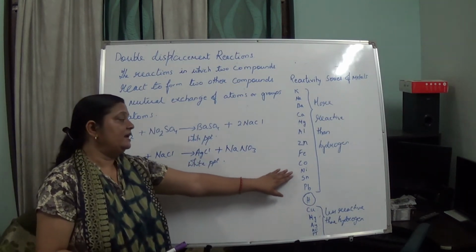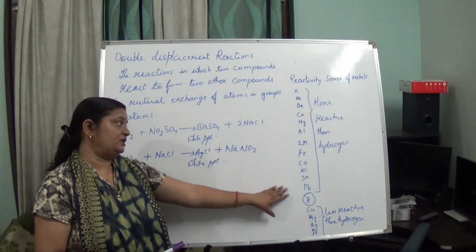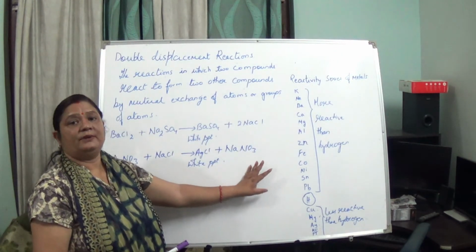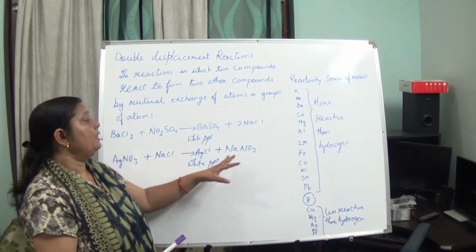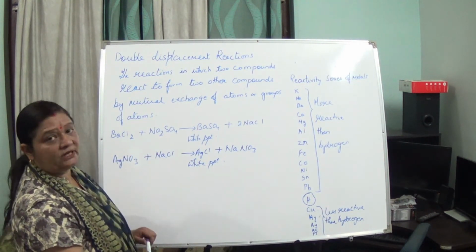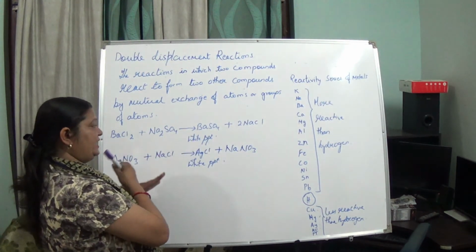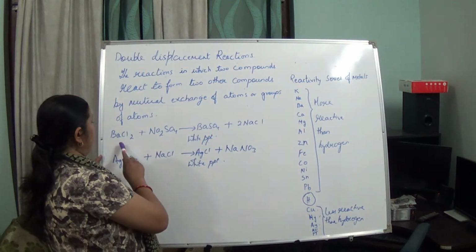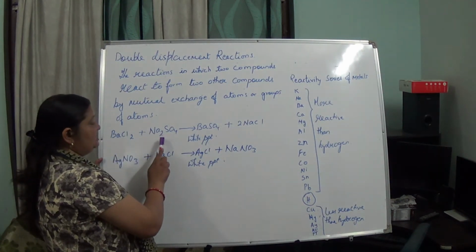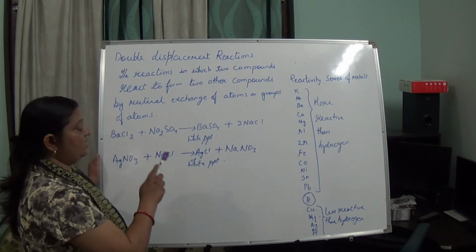We have seen that the more reactive element displaces the less reactive element from the solution, isn't it? And if it is less reactive, it will not be able to displace, isn't it? But here it is not the case. Here both the compounds which are present exchange. Like here you can see barium chloride plus sodium sulfate. We have taken barium chloride and sodium sulfate.